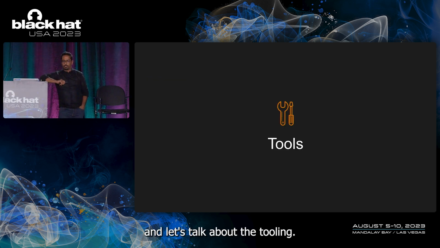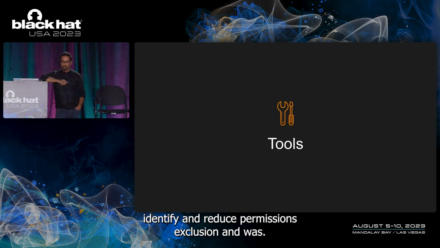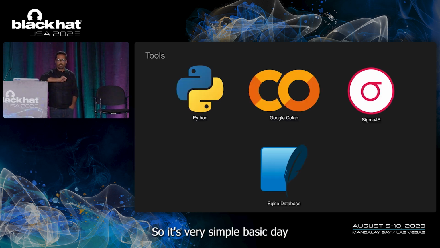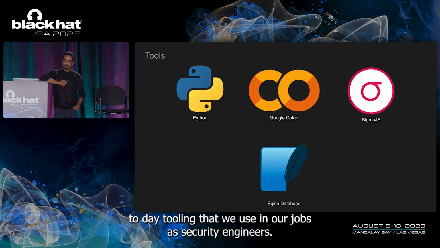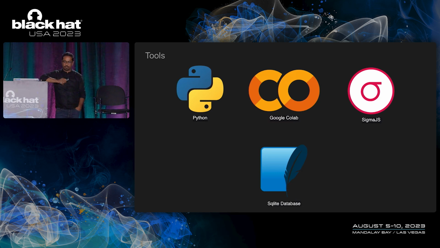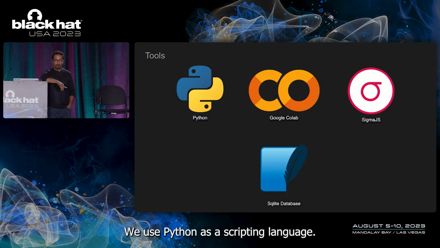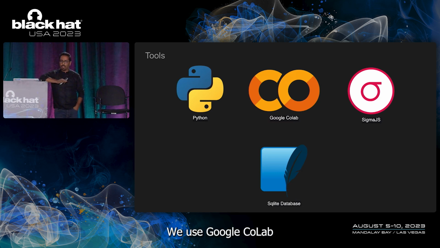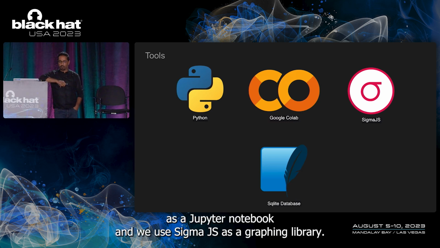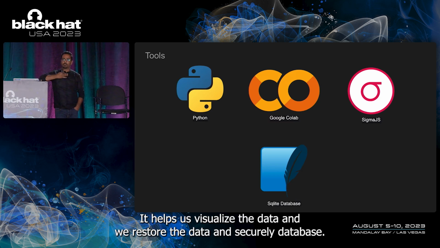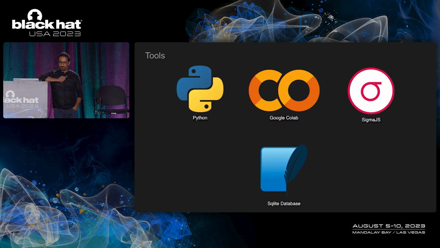And let's talk about the tooling now. What tooling we used to identify and reduce permission explosion in AWS. So it's very simple, basic day-to-day tooling that we use in our jobs as security engineers. We use Python as a scripting language. We use Google Colab as a Jupyter notebook. And we use Sigma.js as a graphing library. It helps us visualize the data. And we store the data in a SQLite database.